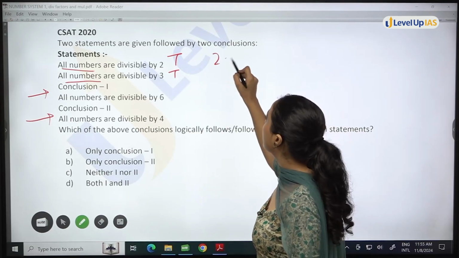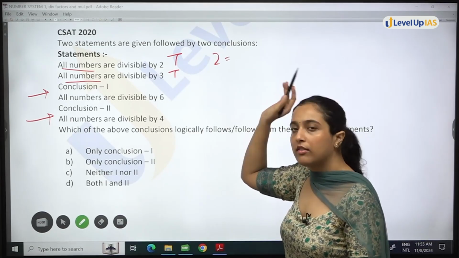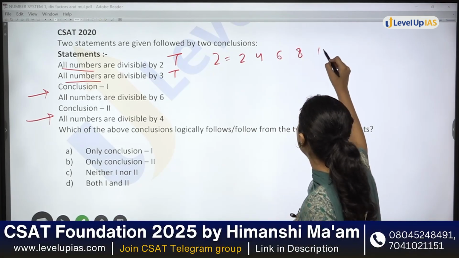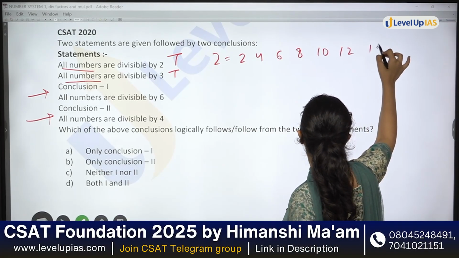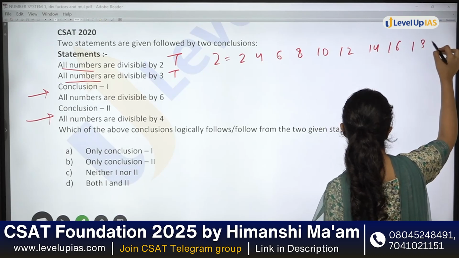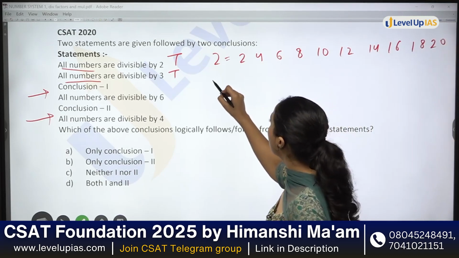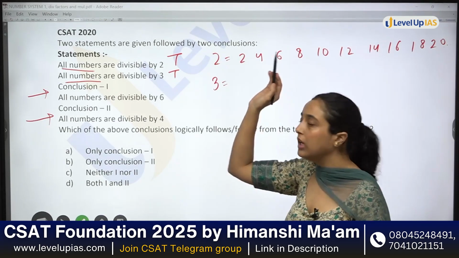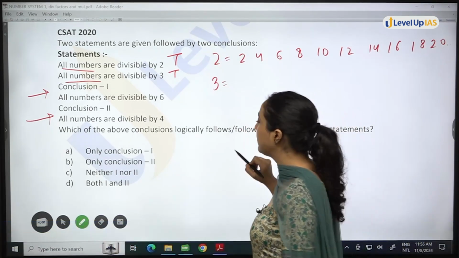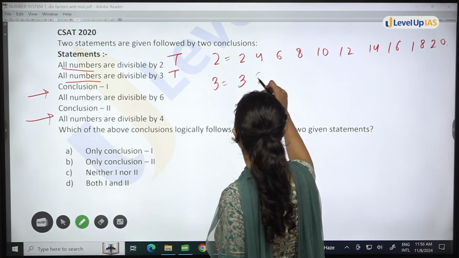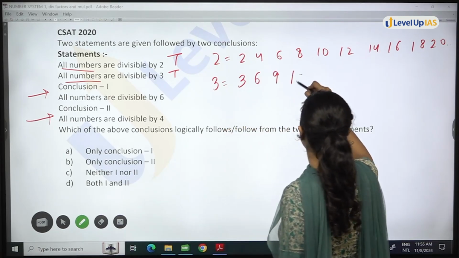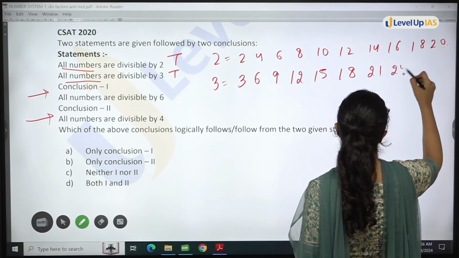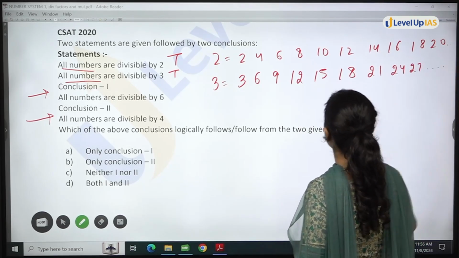See, let us write numbers that are divisible by 2 first: 2, 4, 6, 8, 10, 12, 14, 16, 18, 20, and this will keep on going till infinity. Numbers that are divisible by 3: 3, 6, 9, 12, 15, 18, 21, 24, 27, and so on.